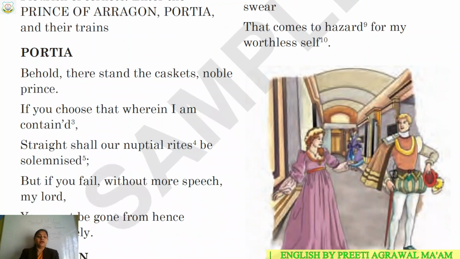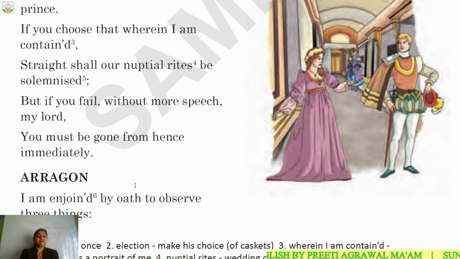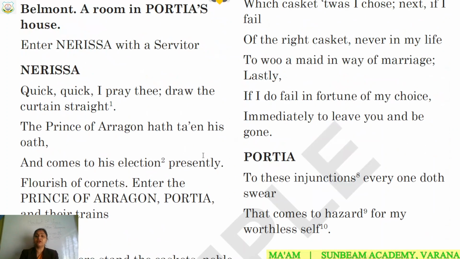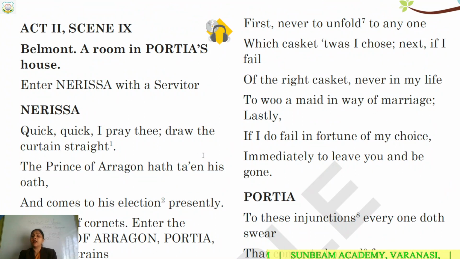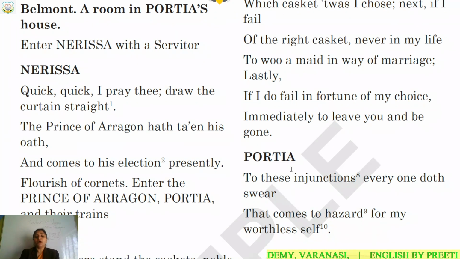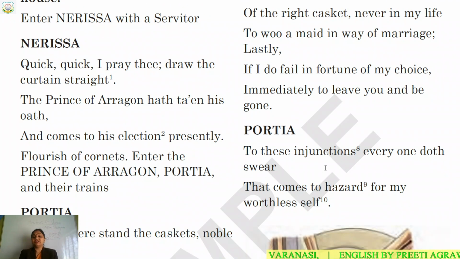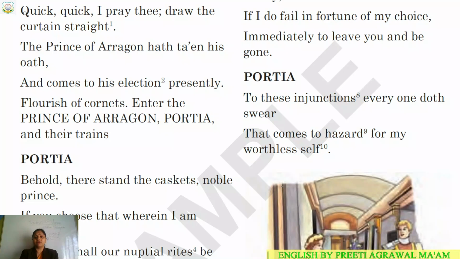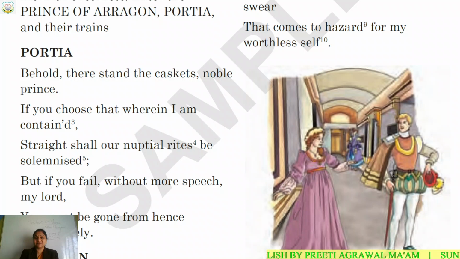So here Aragon is saying that I am enjoined by oath to observe three things, meaning I am bound by oath and I will observe these three things. I have already taken the oath, and I know I am bound by these three conditions. Now Portia says, to these injunctions everyone doth swear that comes to hazard for my worthless self.